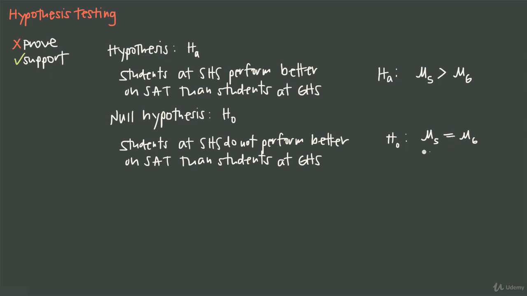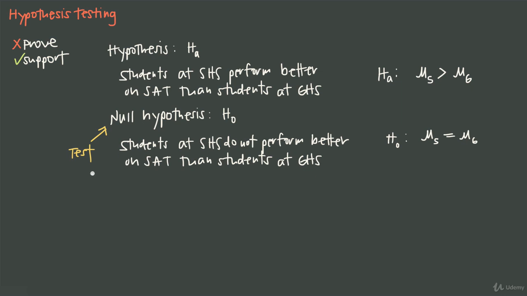The interesting thing about hypothesis testing is that once we write our hypothesis and our null hypothesis, and we have the notation for those two, what we're actually going to do is test the null hypothesis. So even though the alternative hypothesis is really the one that we're interested in, we always end up testing the null hypothesis. So this is actually going to be what we're going to test.